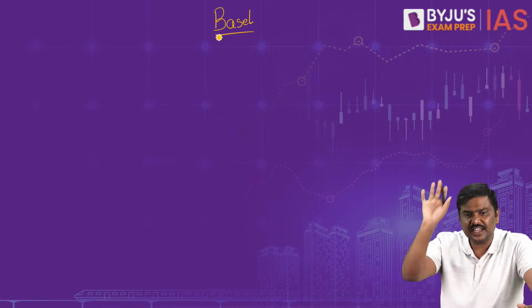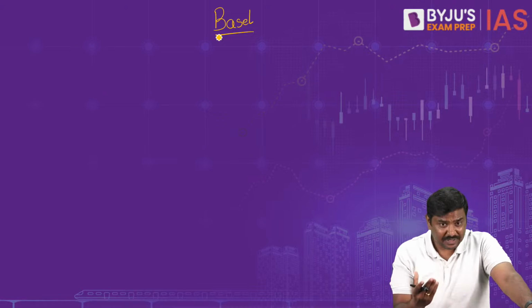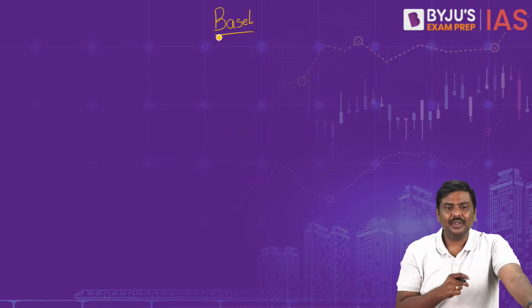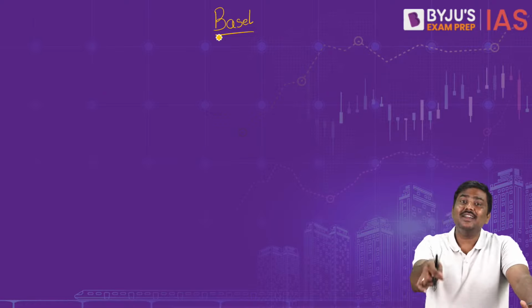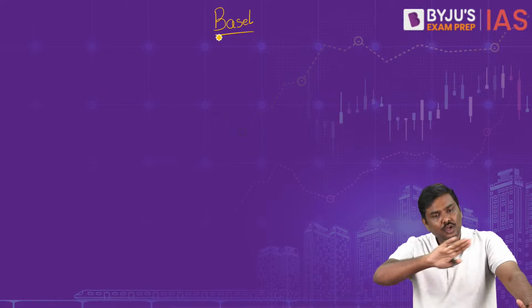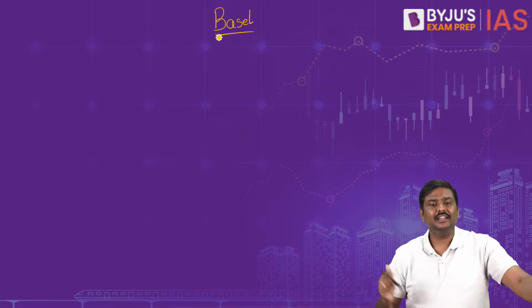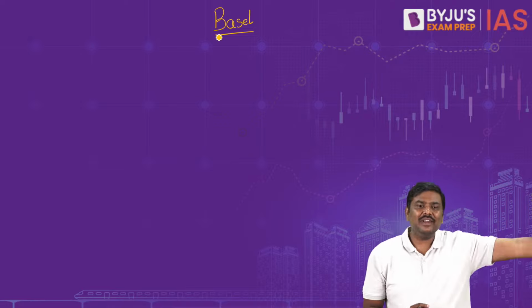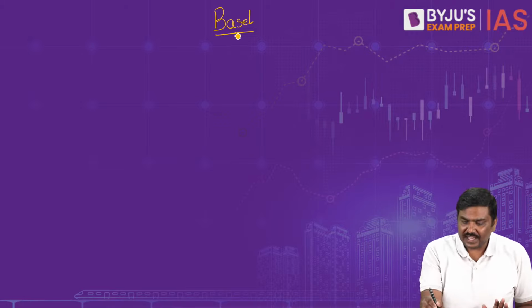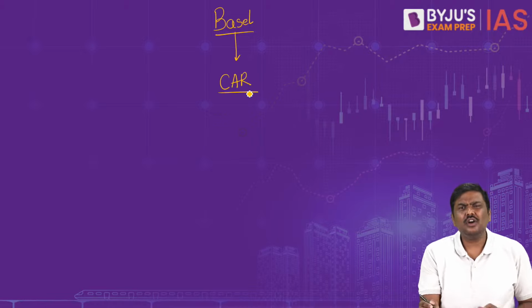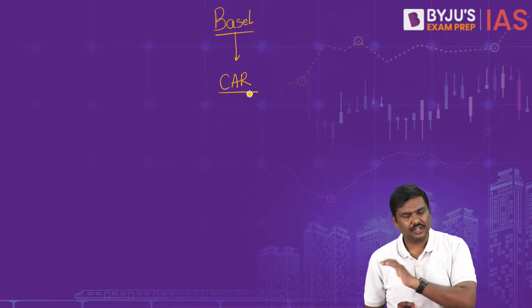If I give you a statement like this, capital adequacy ratio for the first time was introduced under Basel 3. How many of you say this is correct? I'll repeat the statement again for your benefit. Capital adequacy ratio for the first time ever was introduced under Basel 3 guidelines. No, it is not correct. Starting from Basel 1 itself, we have been having capital adequacy ratio.